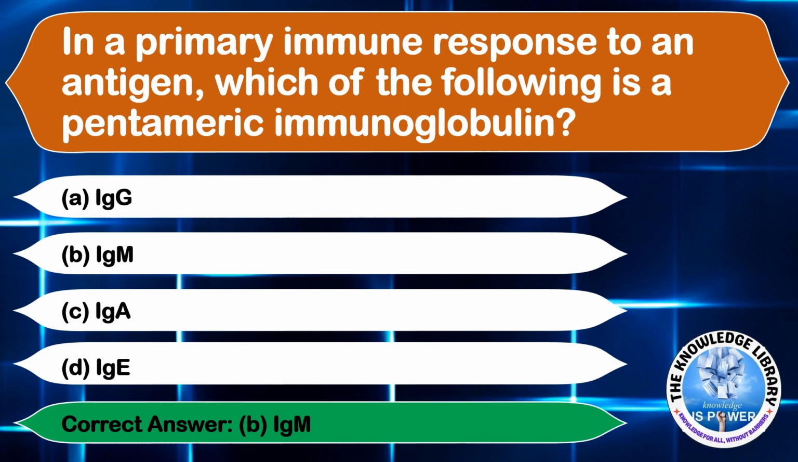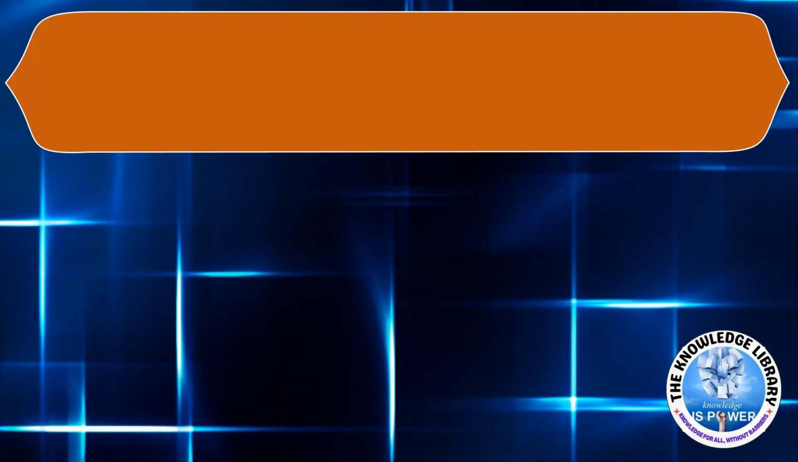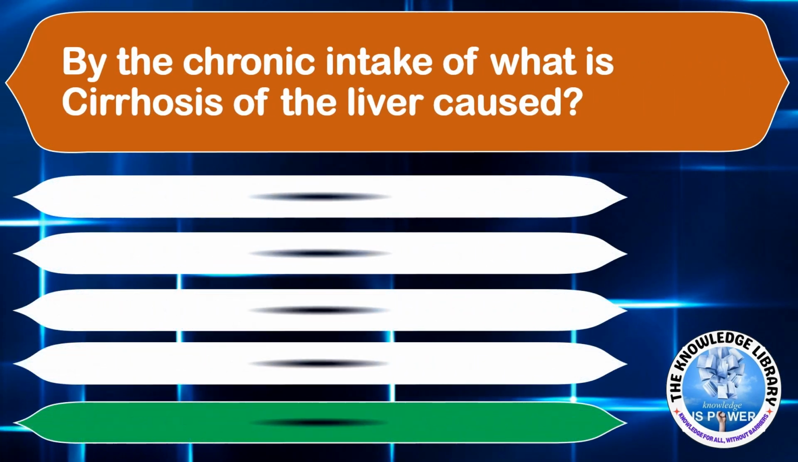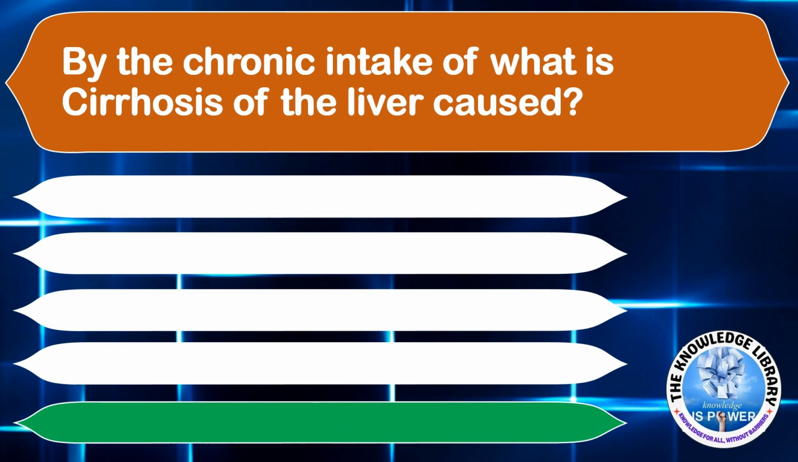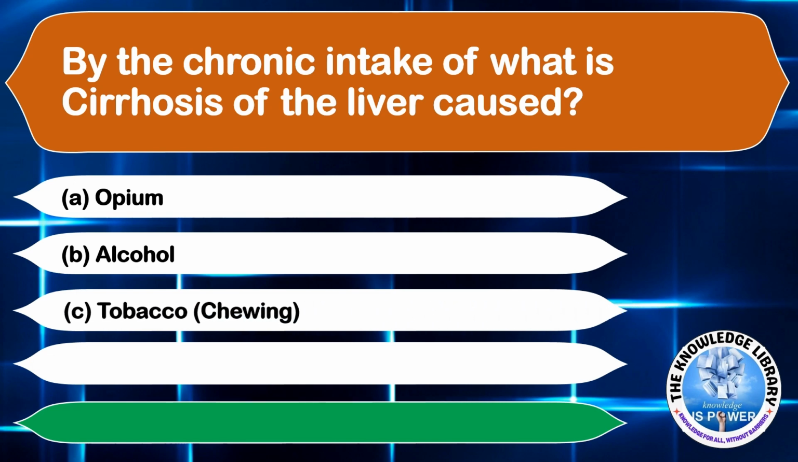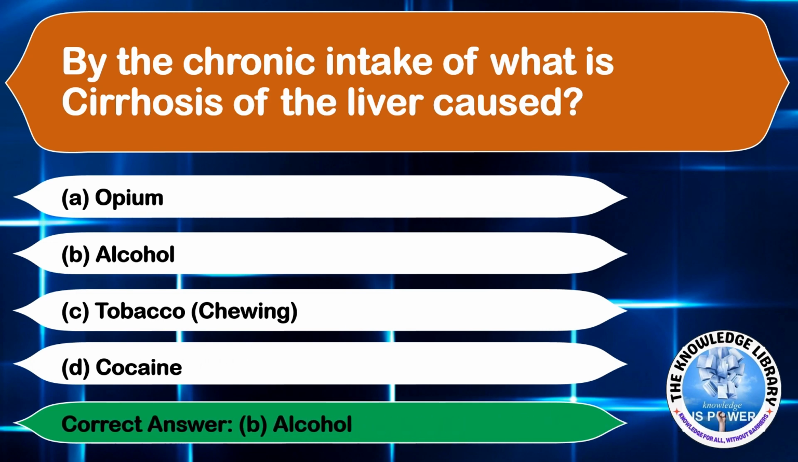Moving on to the next question. By the chronic intake of what is cirrhosis of the liver caused? Option A, opium. Option B, alcohol. Option C, tobacco. And option D, cocaine. The correct answer will be option B, that is alcohol.